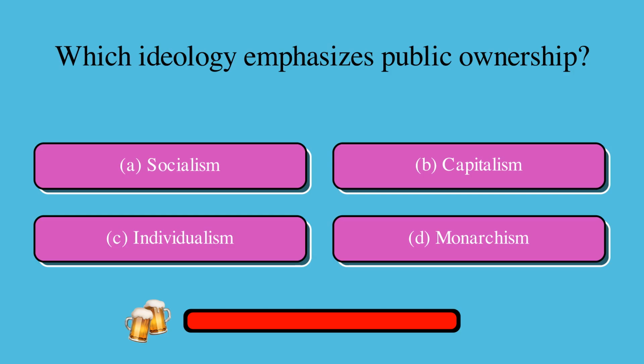Which ideology emphasizes public ownership? Is it A, socialism, B, capitalism, C, individualism, or D, monarchism? The correct answer is A, socialism.